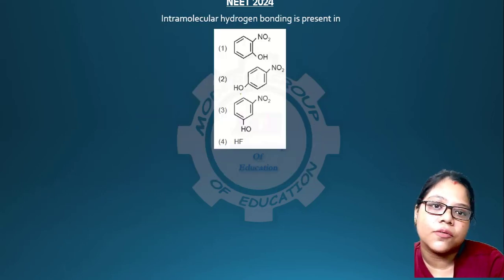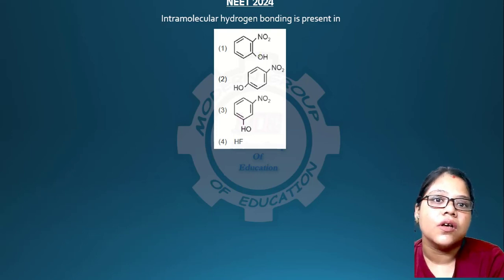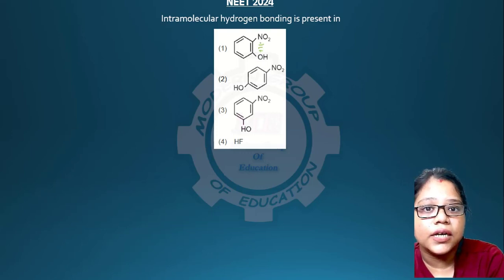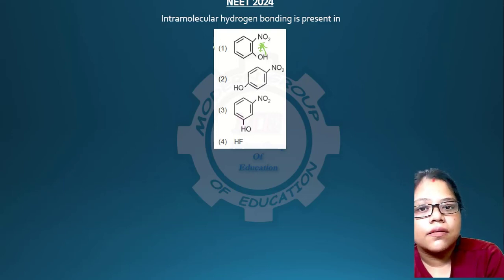Intramolecular hydrogen bonding is present. You have to know that for intramolecular hydrogen bonding to be there, you have to have two electronegative atoms, say hydrogen, oxygen, nitrogen, or sometimes chlorine, involved in hydrogen bonding in 2 consecutive atoms. So here the H will be doing the hydrogen bonding, or O can be doing the hydrogen bonding here. So here the answer will be 1.